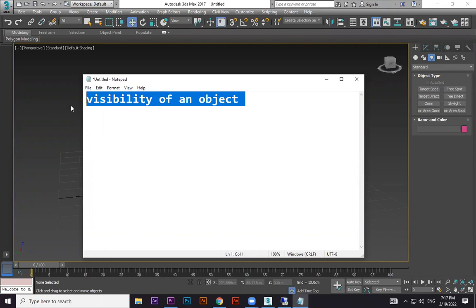Because of the light, many things happen. Like the object's color can change, shadow can come, shade can come. These all are things which happen because of the light. So an object is visible because of the light.